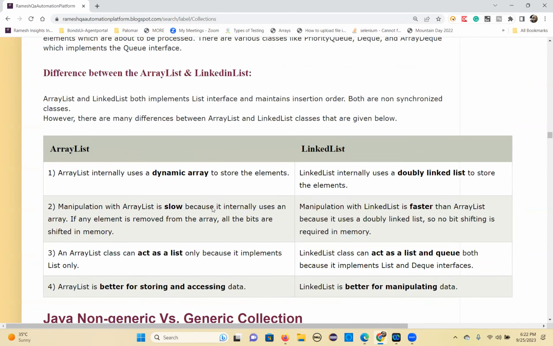So what is the difference between ArrayList and LinkedList? Both ArrayList and LinkedList implement the List interface, and both maintain insertion order, and they are non-synchronized. These are the common properties, but still there are unique differences. So what are the unique differences? ArrayList internally uses a dynamic array to store the elements, but LinkedList internally uses a doubly linked list to store the elements.